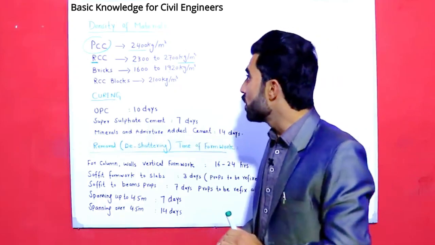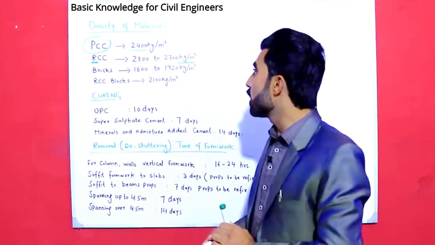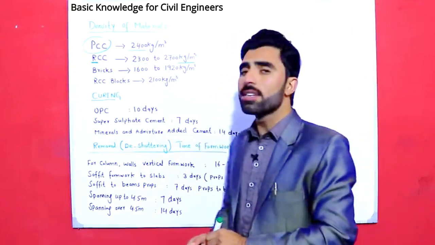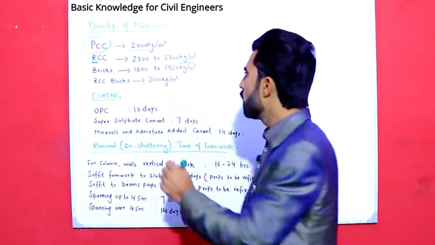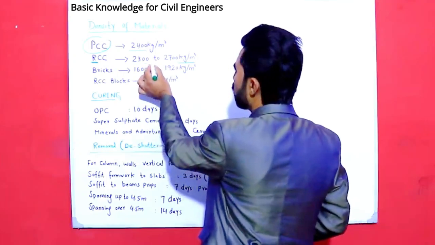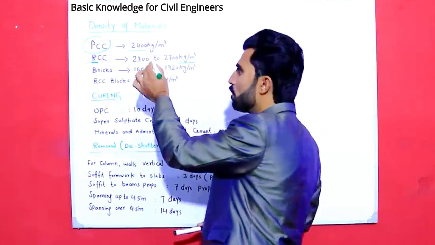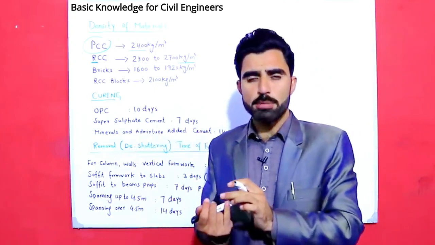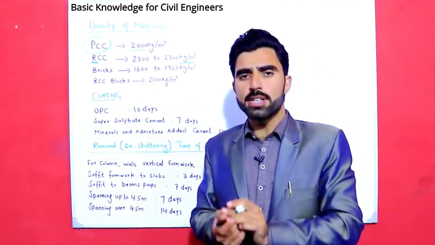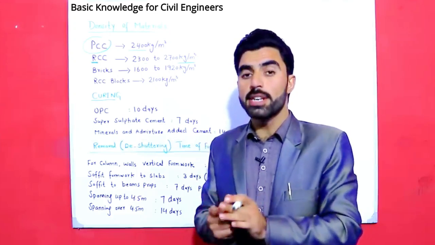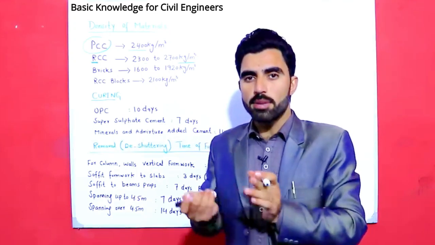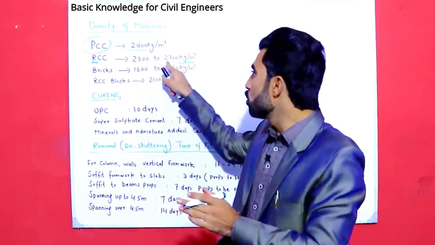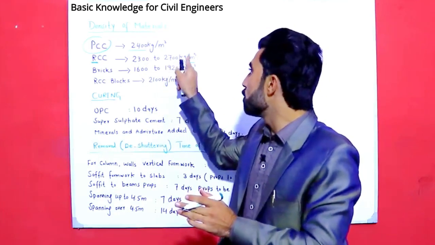RCC is 2300 to 2700 kg per meter cube, because the difference is there for different sand and different crush, different types of cement. So for different cement, different sand and different crush, the density changes.